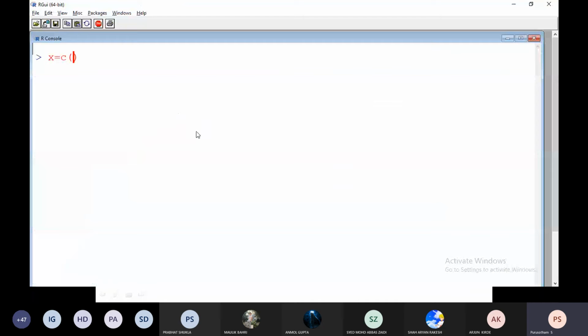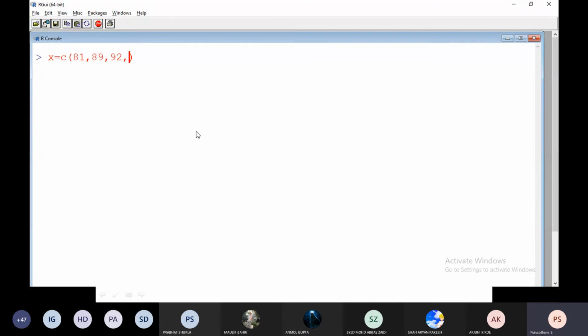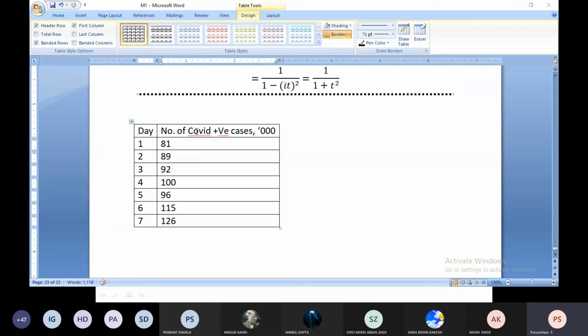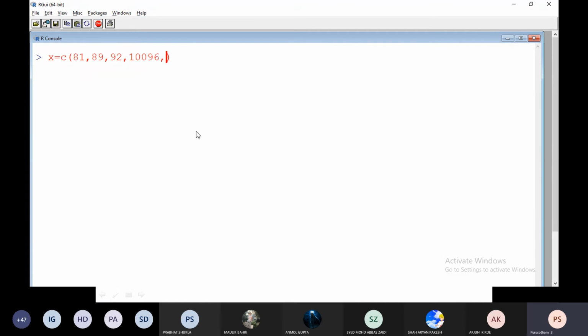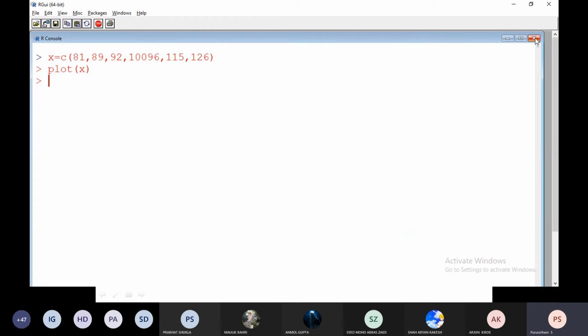So 81, 89, 92, 100, 96, 115, and then 126 for 7 days of data. This is our plotting, remember. Oh, one value was entered wrongly. 100, 96.